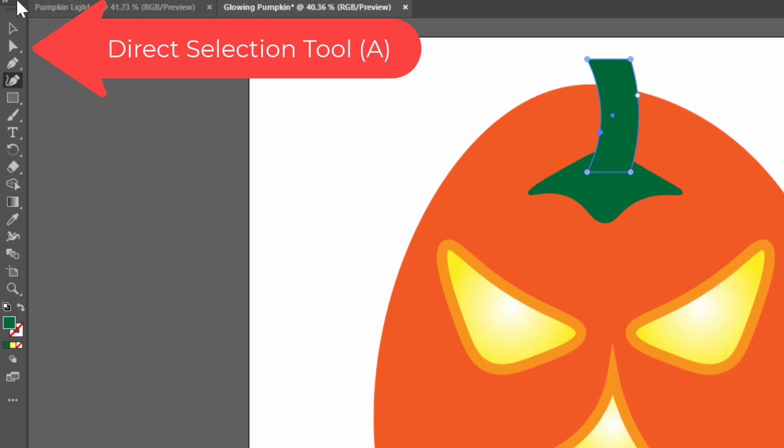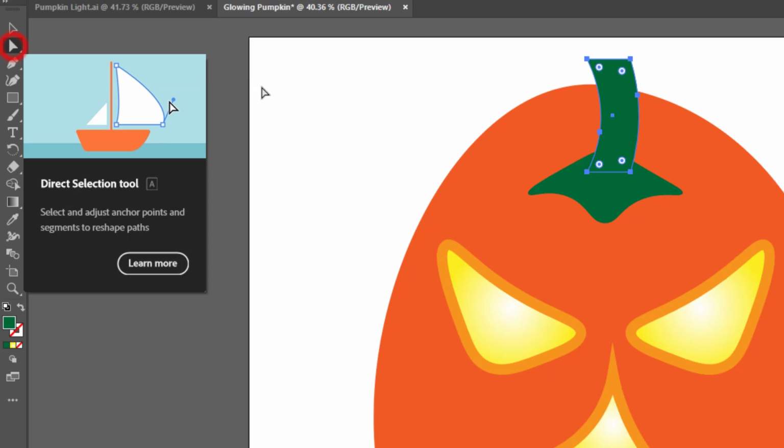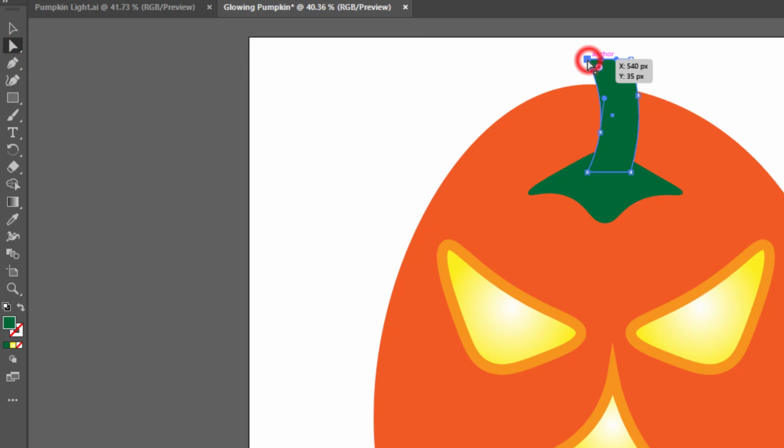Now to make some variations, I'm going to grab the direct selection tool, or A on the keyboard, and I'll grab this anchor point here and drag it down a little. Maybe I'll manipulate the handle some. I'm going to click on any of these anchor points and move them around until I like the way it looks.